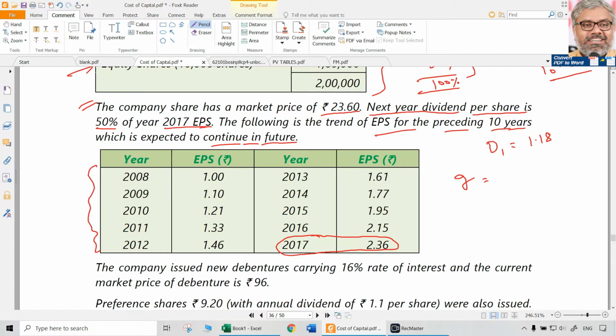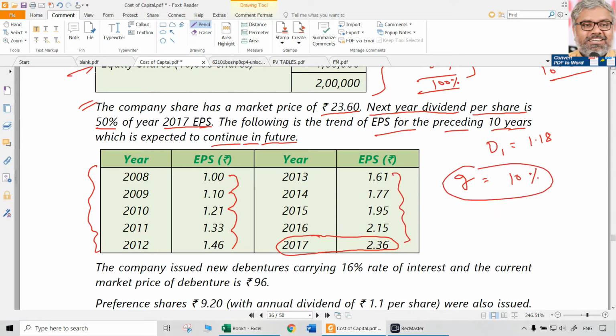So new by old minus 1, if you take 1.46, let us say 2012, divided by 1.33 minus 1, into 100. That comes to around 10%. So the growth rate between any 2 particular years comes to approximately 10% only. So 1 to 1.1, 10%, another 10%, another 10%. Approximately we can see that. So let us say 2016 to 17 also, 2.15 plus 10%, approximately 2.36. So we can definitely say the growth rate is 10%. That is observed from any 2 years of data, which is evident from the table.